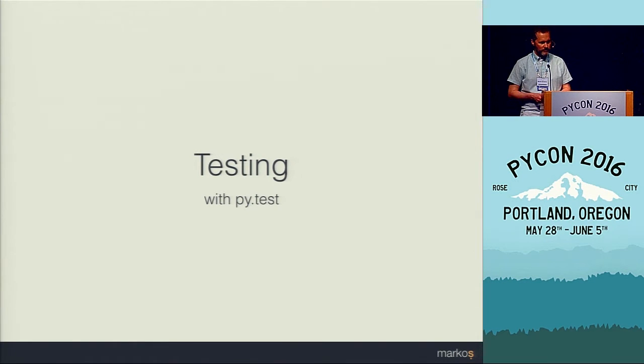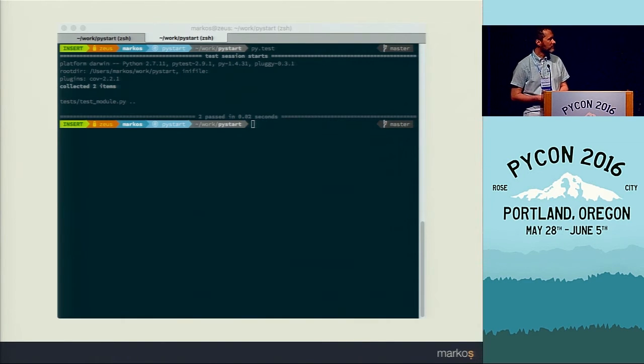So Python itself already comes with a testing framework called unittest, but if you haven't invested yourself in one yet, I would recommend to look at PyTest, which is an extremely powerful and flexible framework. To get it running, all you need to do is install it with pip install pytest, and then execute it. And once you have a few tests written, you'll get a display like this.